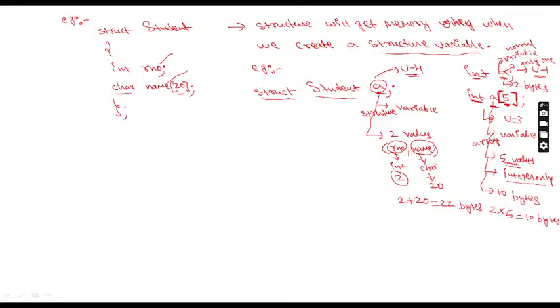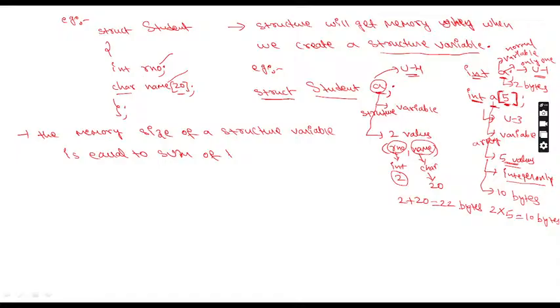Now tell me, the memory size of the structure is 22 bytes. Now you don't need to say 22 bytes. Here you have tried one simple statement. Please try to understand the memory size of the structure variable is equal to the sum of the sizes of its members.